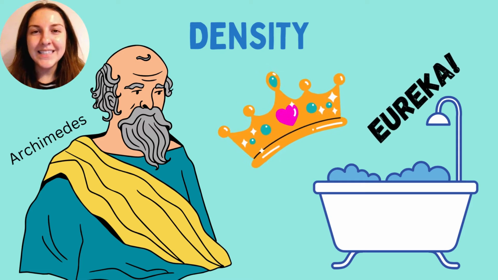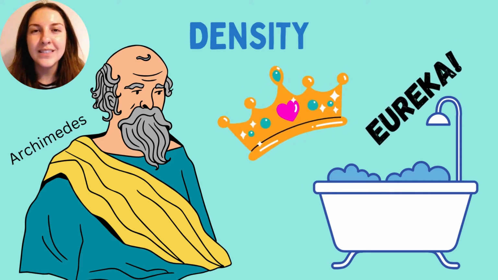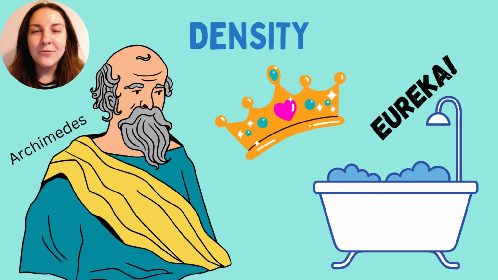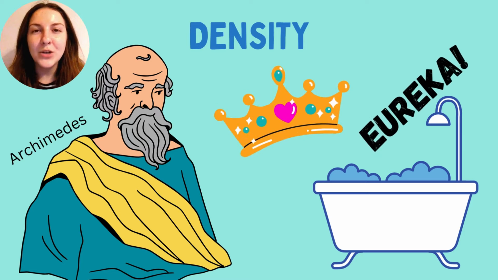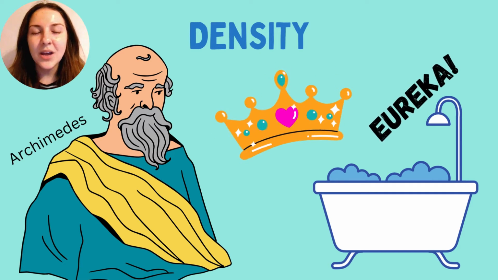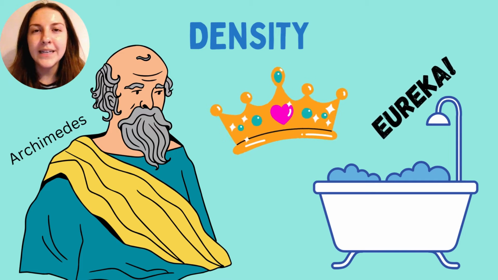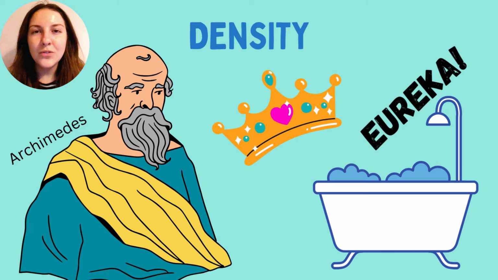So like I said, density is what we're talking about today, and we have to actually go back in time to understand density completely. If we go back to around 200 BC, and we look at the mathematician Archimedes, who was in Italy at the time, he was one of the first pioneers to really understand density completely. So his story is quite interesting.